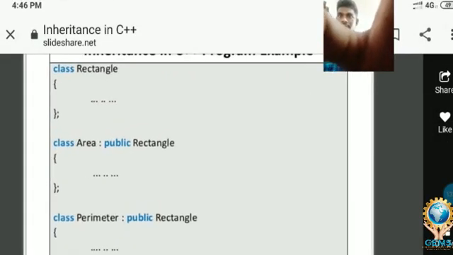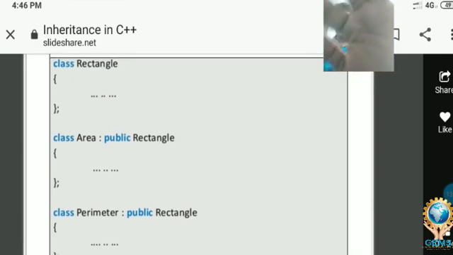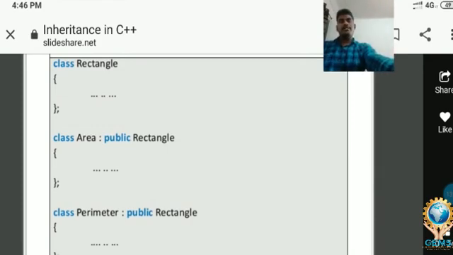Here is one more example to understand this concept clearly. Here one class is there. What is the name of the class? Rectangle. After that, class area, colon, public, rectangle. The class area is a subclass of the superclass rectangle.